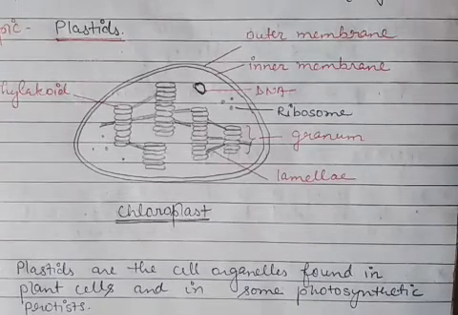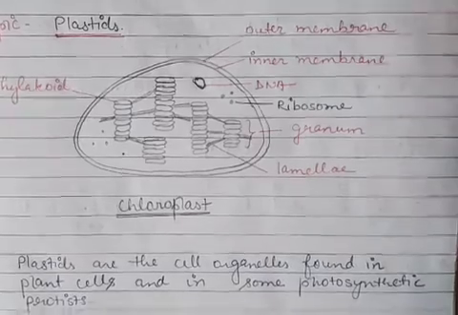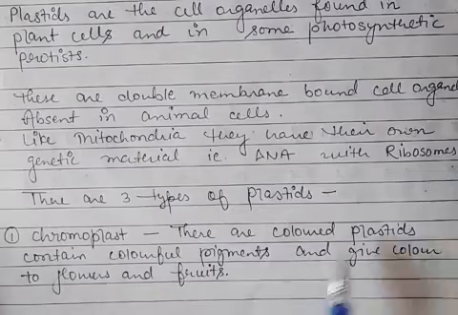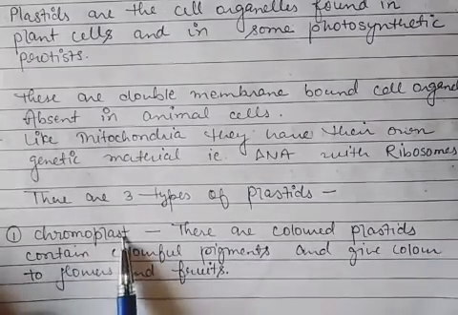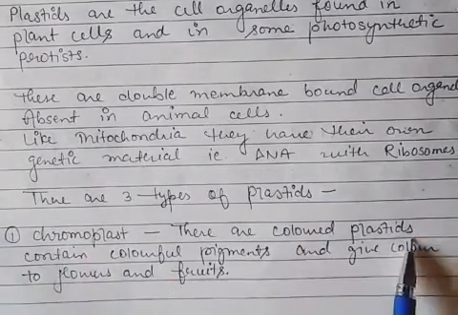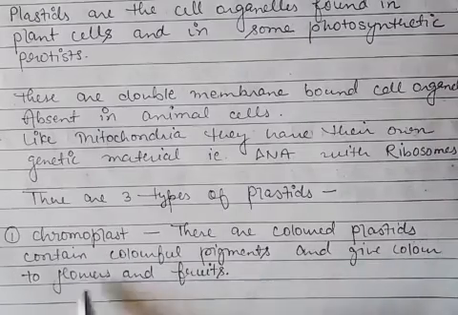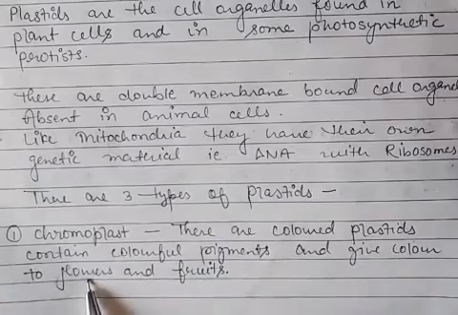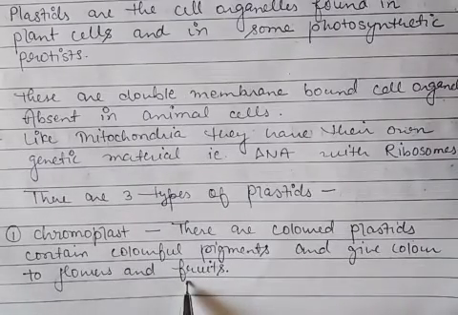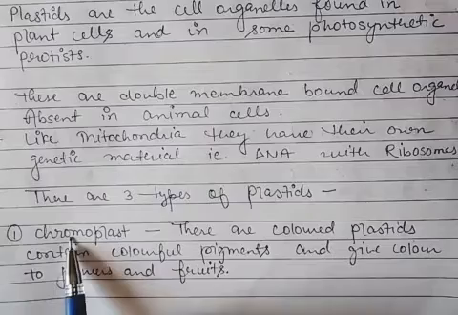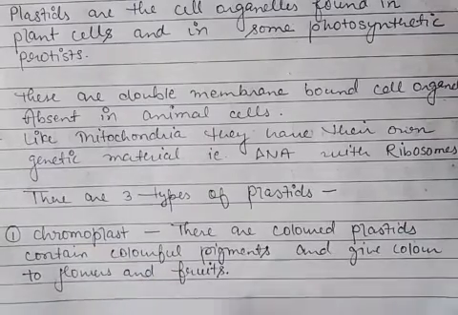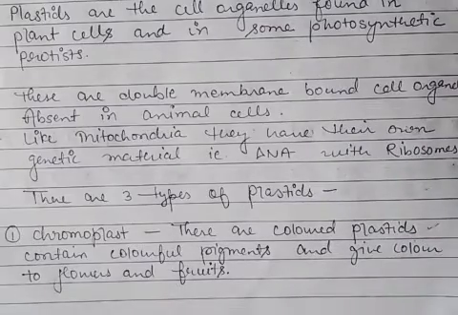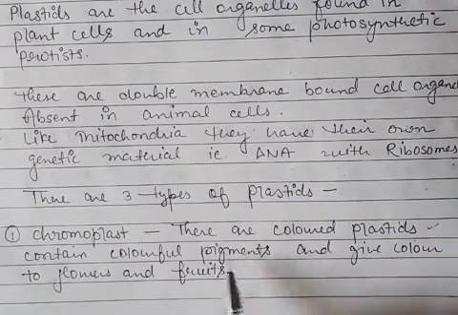Now in plant cells, plastids are of three types. First one is chromoplast, and they are the colored plastids, means they contain colorful pigments and give color to flowers and fruits. Chromo means color, and that's why the chromoplasts are colored plastids, and they contain colorful pigments.